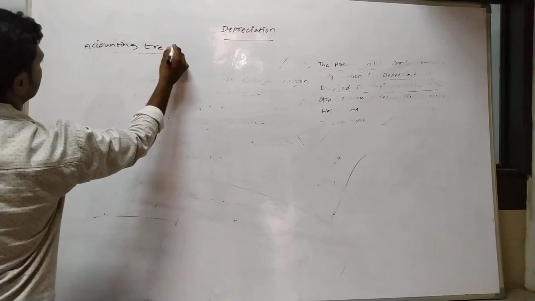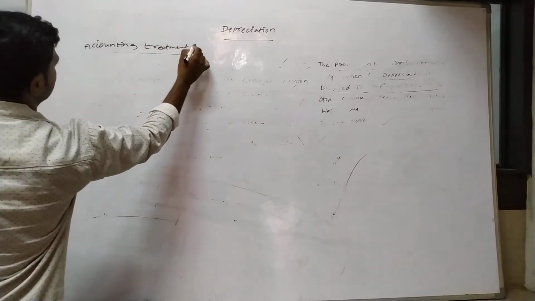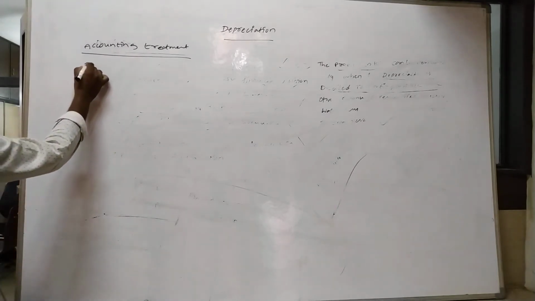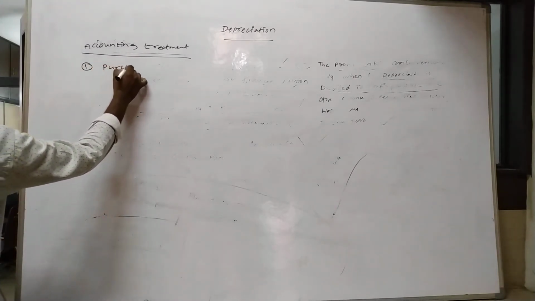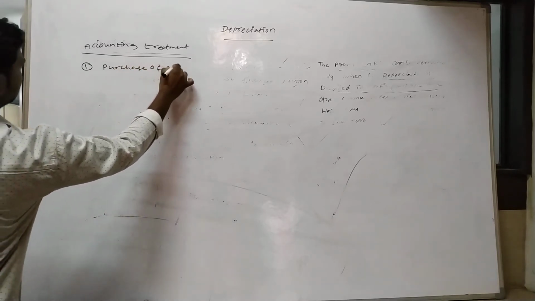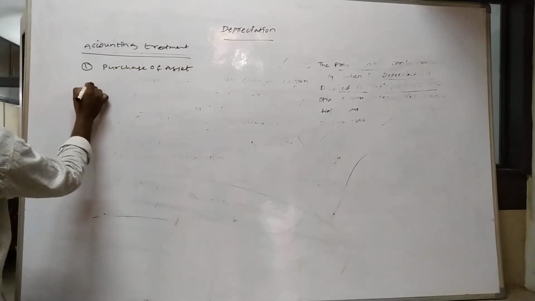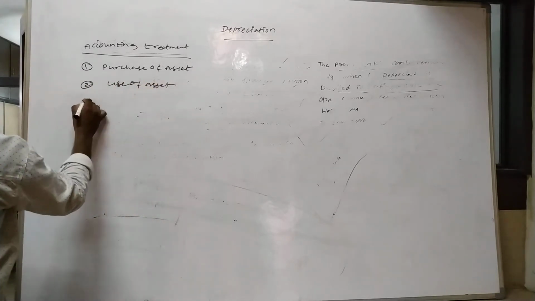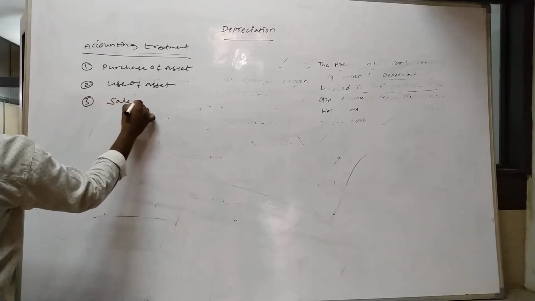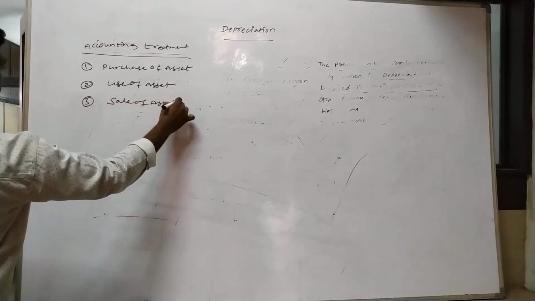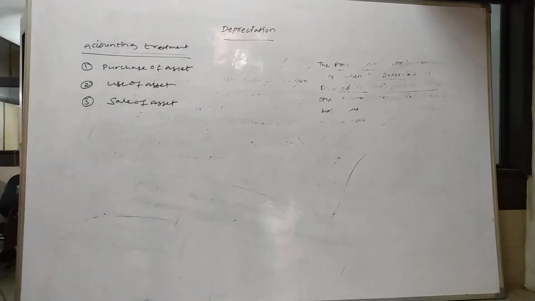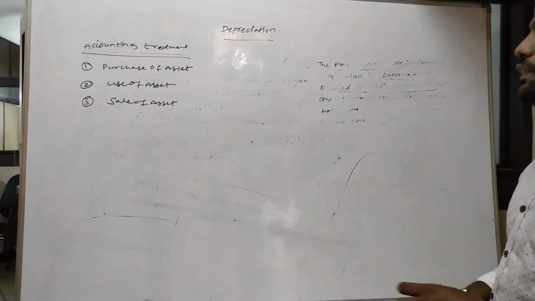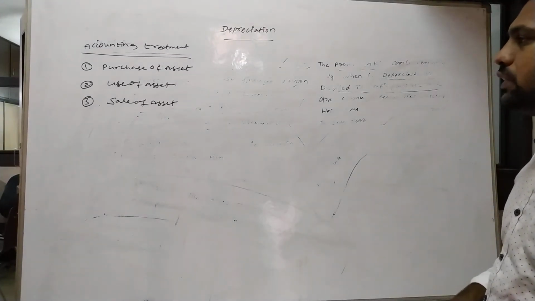Accounting treatment. Now, accounting treatment. First one, purchase of asset. Second, use of asset. Third one, sale of asset. Now, very important. Now start the problems. First one, purchase of asset. Second one, use of asset. Third one, sale of asset.